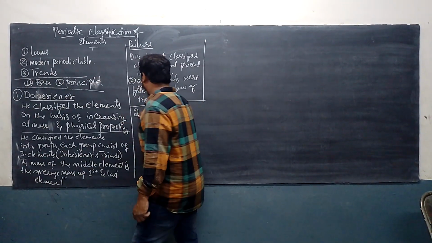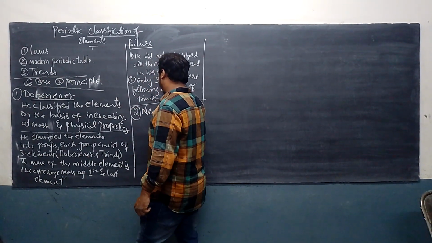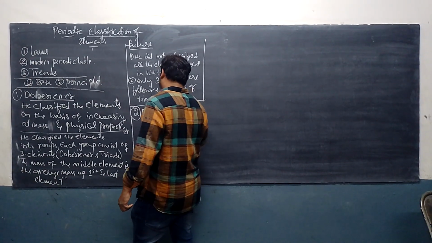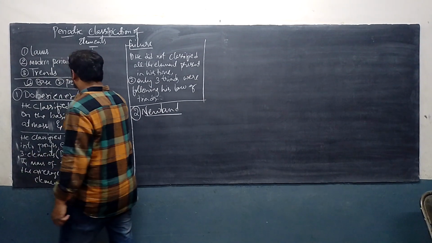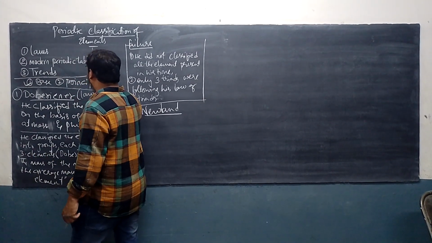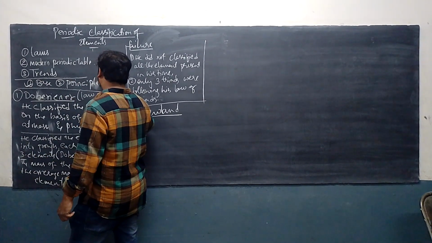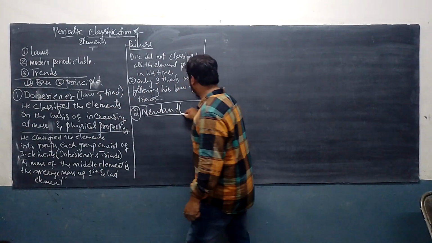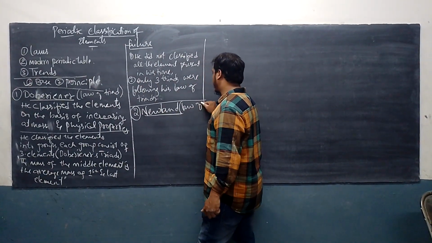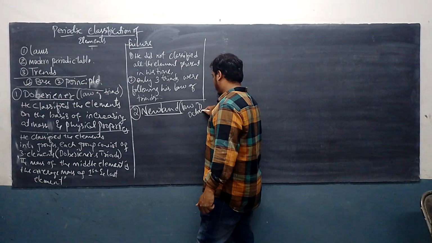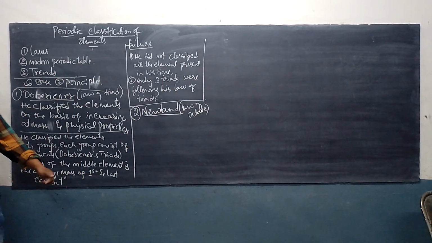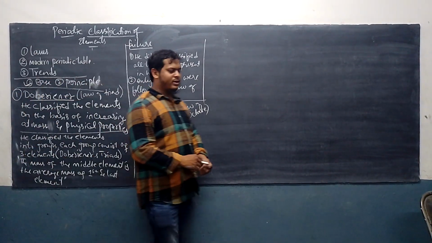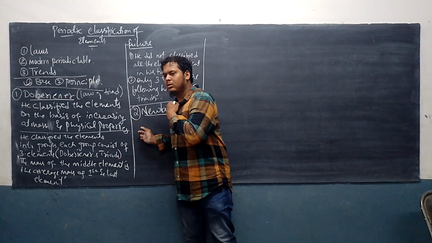So the next scientist comes: Newlands. Here we say Dobereiner's law of triads. He gave the law name as law of triads. Here we say law of octaves. So listen here. Who is the next scientist? Newlands.